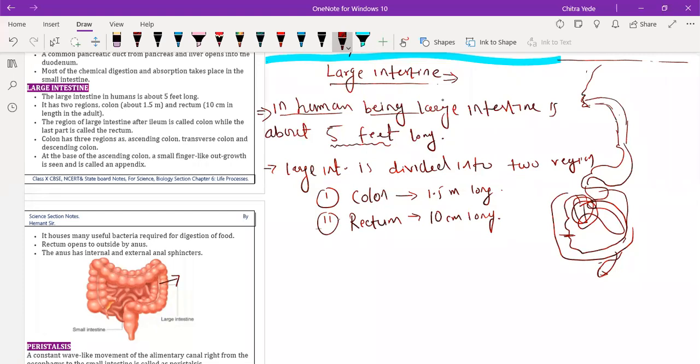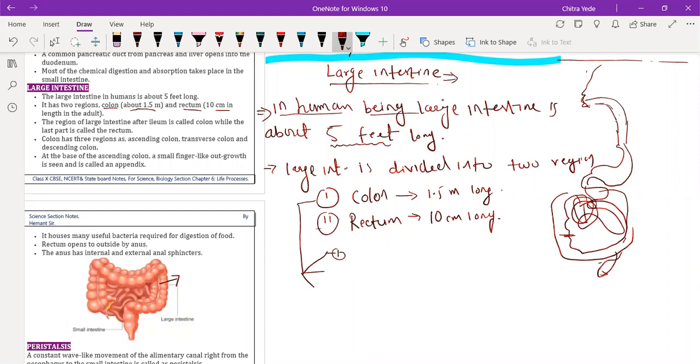Here it is given about 1.5 meters for the first region, the colon, and the rectum is about 10 centimeters in length, in an adult. Then the colon is again divided into three basic regions.